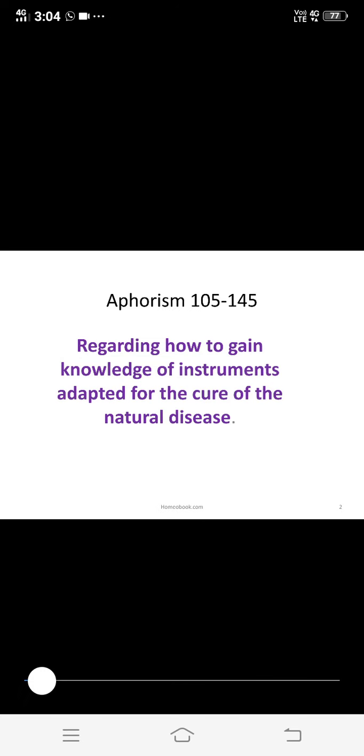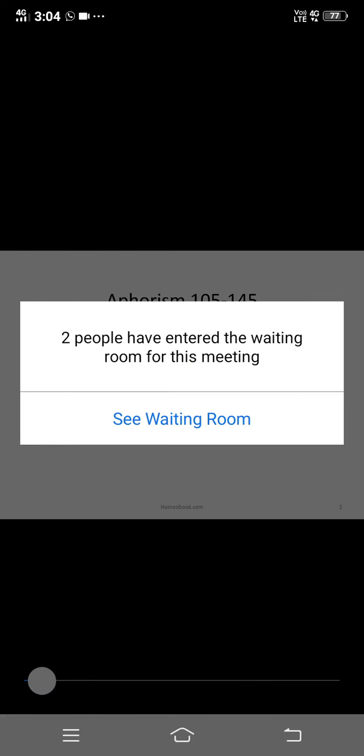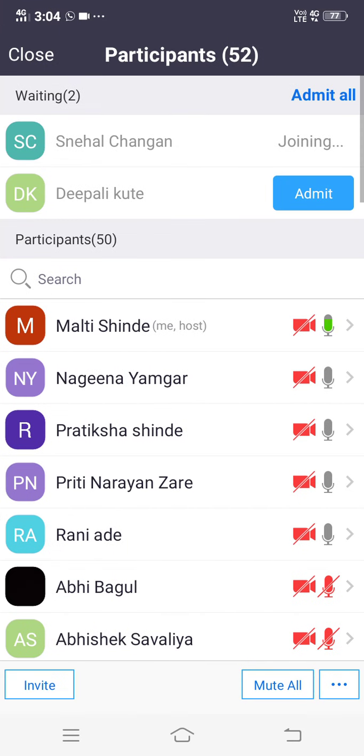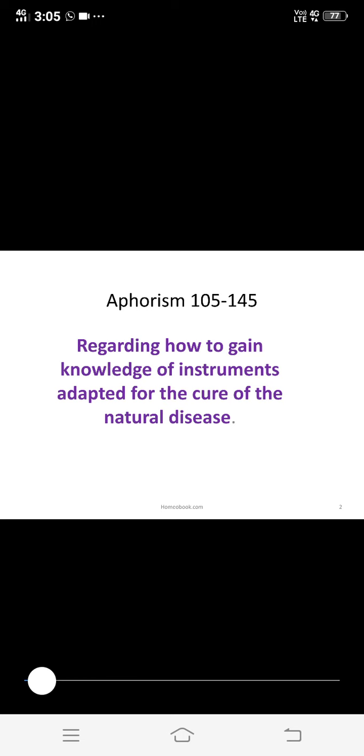Then 111 to 120 is regarding the primary and secondary action of drugs, how the primary and secondary action of drugs goes when we are proving the drug on healthy human beings.